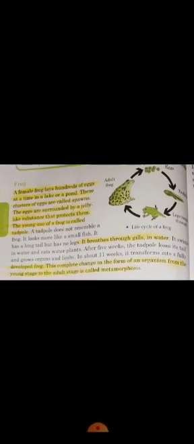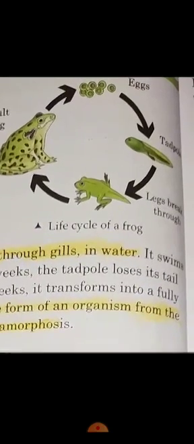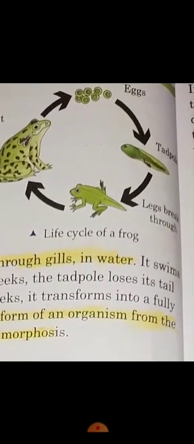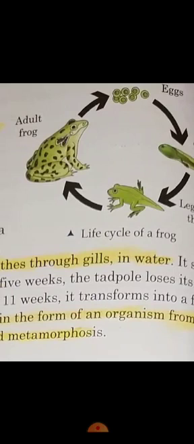Then after 11 weeks, the tadpole transforms into a fully developed frog. See the picture, the legs break through. When it turns into an adult frog, it loses its tail.